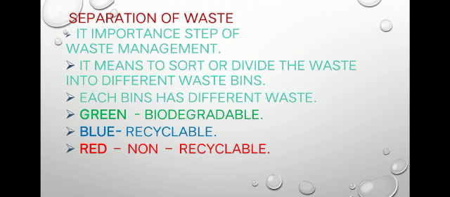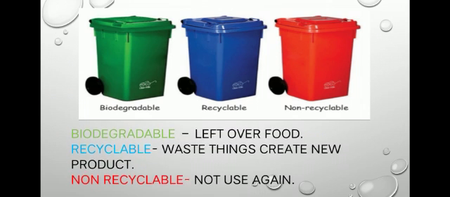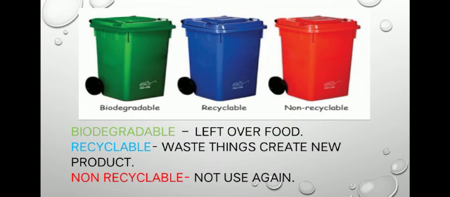Each bin has different waste: green, blue, red. Green for biodegradable waste, blue for recyclable waste, red for non-recyclable waste. Biodegradable is nothing but leftover food items, the fruit pulp, skin, then vegetable waste, then food, rice, dal, that kind of waste. These are put in the biodegradable bin.